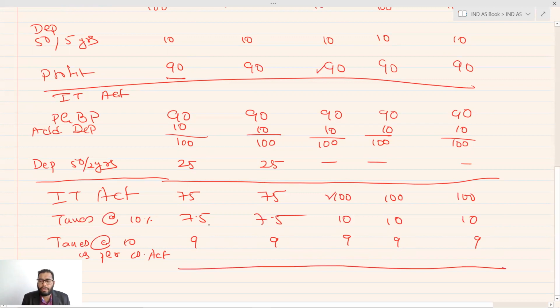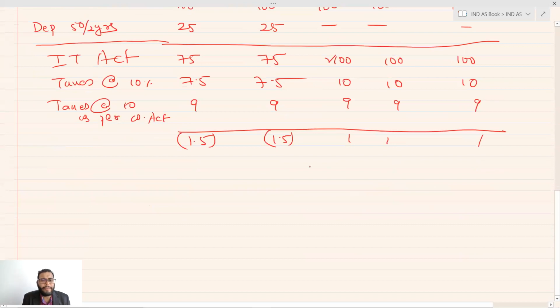Now see the effect. In the first year, I'm paying less taxes. Why? Because I took the additional depreciation. And how much less tax am I paying? 1.5. In the second year also 1.5, I'm paying less taxes. Then I'm paying more taxes of 1, 1, 1. If you see the cumulative effect, this 1.5, 1.5 will make it 3. And this 3 will make it 3. And this will become nullified.